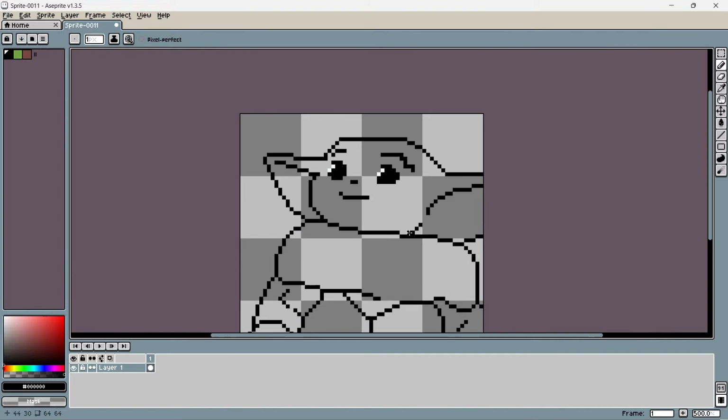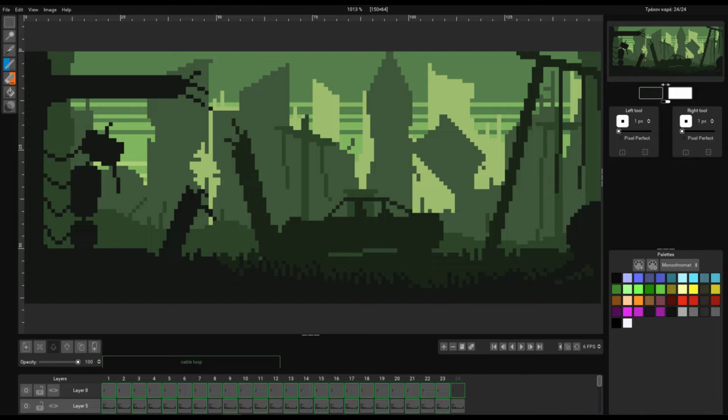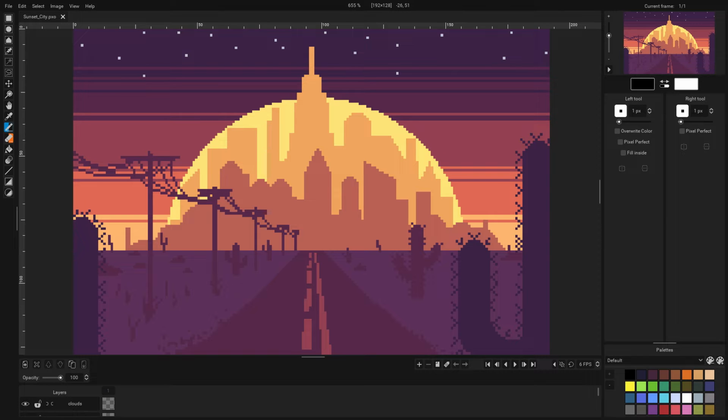The free options to create pixel art are Piskel and Pixelorama. Between these two, I would recommend Pixelorama, as it's quite similar to Aseprite and it includes many useful tools for your creative process.